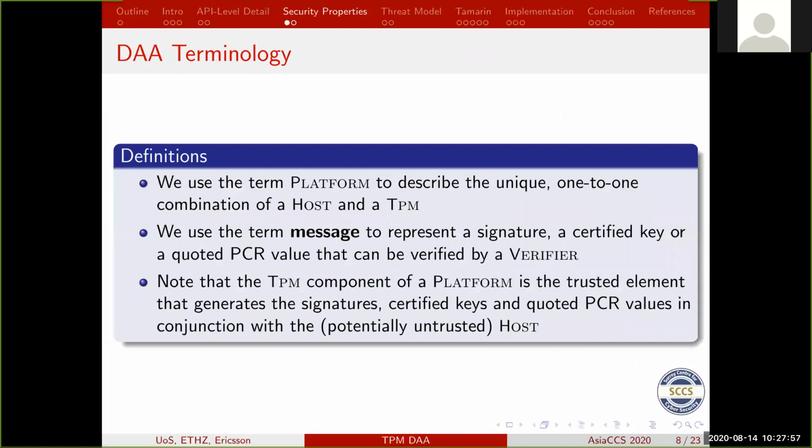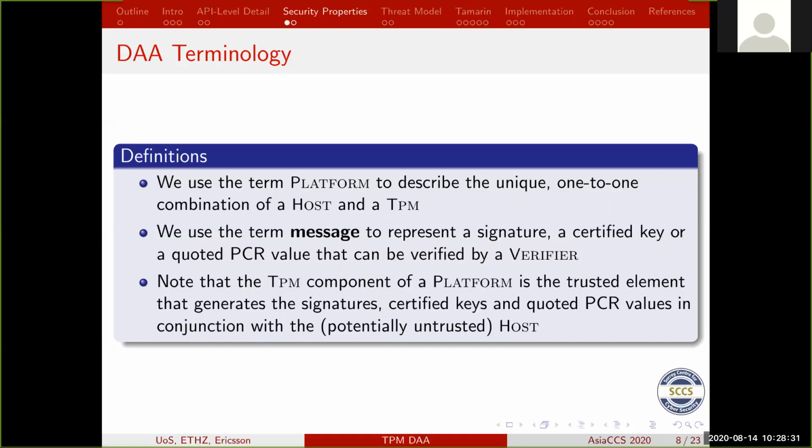We're now going to embark on the formal verification side of things. Before we do that, we need to introduce some DAA terminology. We've got a platform which describes the unique one-to-one combination of a host, i.e. your laptop, and the TPM. The TPM should be inside that. We use a message to represent both a signature, a certified key, or a quoted PCR value that can then be verified by the verifier. So these are the things we can sign, and the signature gets then sent across to the verifier to check.